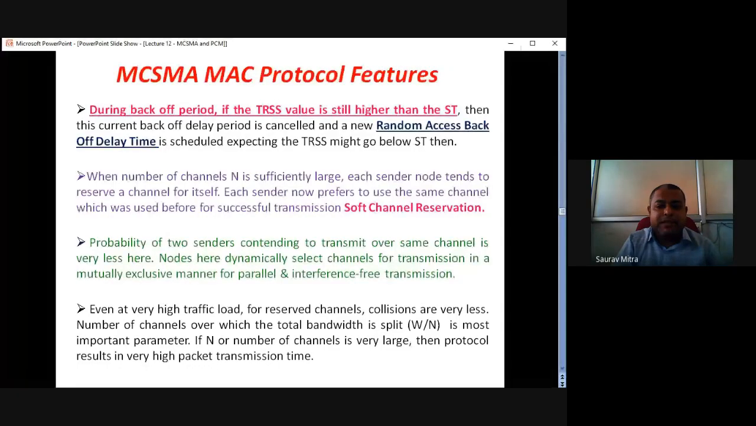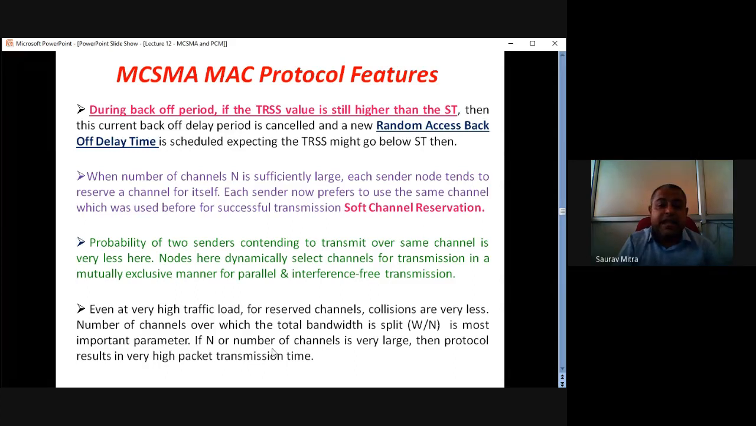Huge amount of data is to be transmitted from the transmitter to the receiver. In that case, what's happening? There also the collision is not happening. So the number of channels over which the total bandwidth is split, W by N, is the most important parameter.